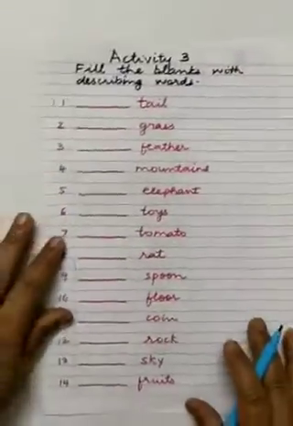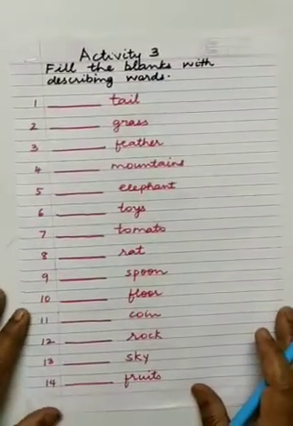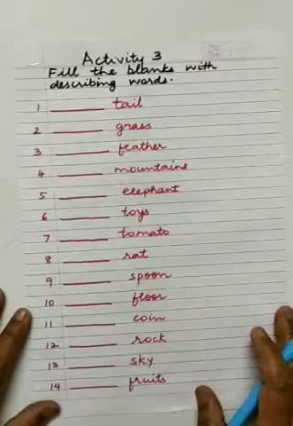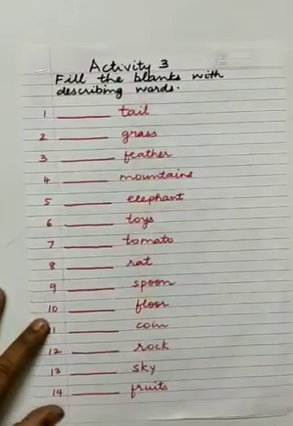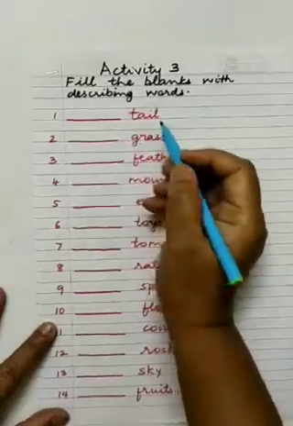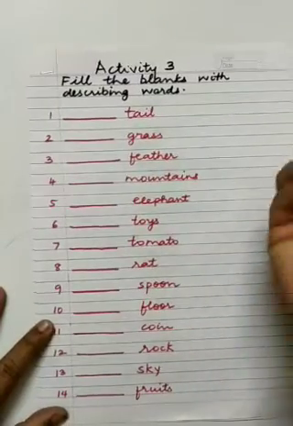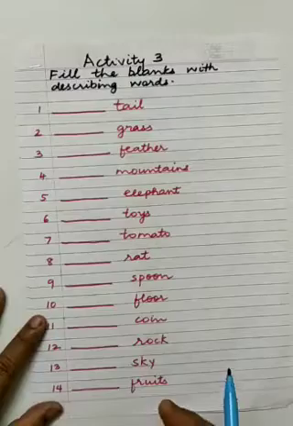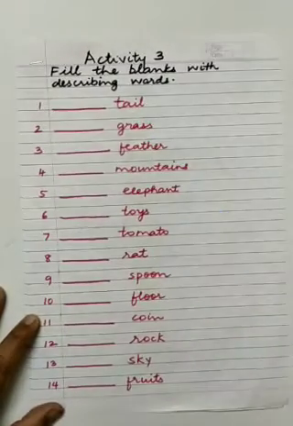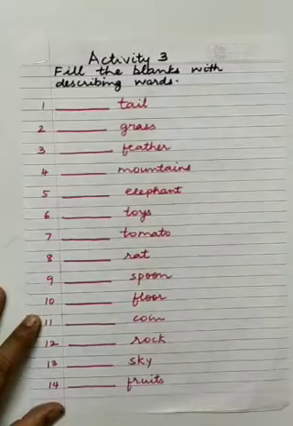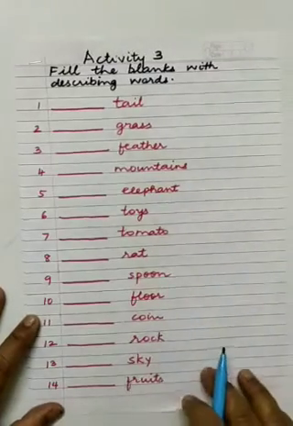Now in this I have not given any options to you. It is left to you how you want to describe. Fill in the blanks with describing words. For example, tail: bushy tail, long tail, thick tail. So you can write anything. You have to use a little common sense and just imagine, suppose an elephant is there, what will come to your mind?